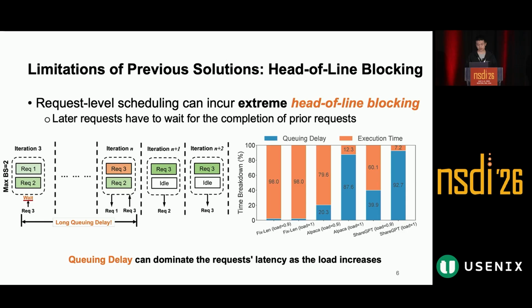The figure on the right shows the latency breakdown. For real workloads such as ChatGPT and Alpaca, queuing delay can dominate the end-to-end latency when the load increases. This observation is important. Optimizing only the execution time is not enough. To improve LLM inference performance, we must also reduce queuing delay.